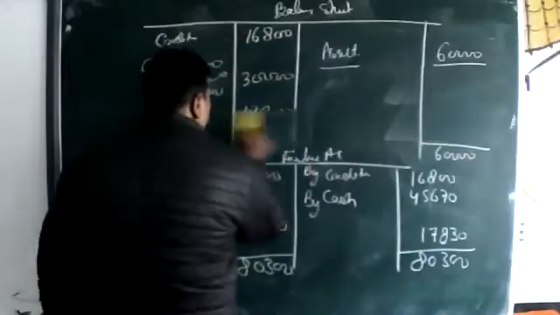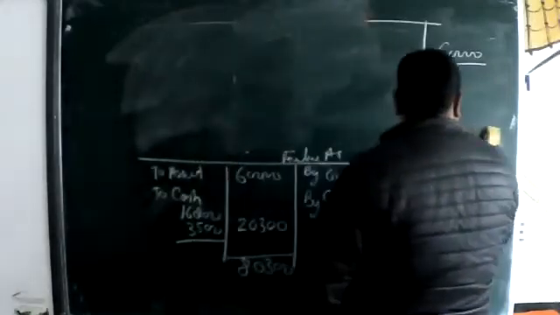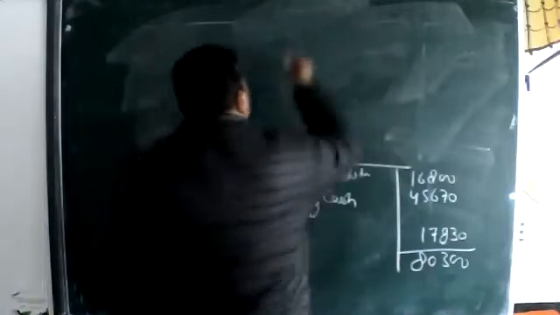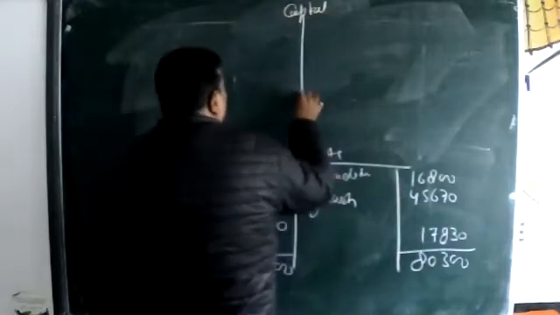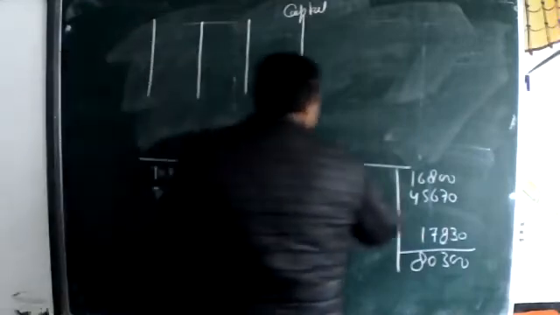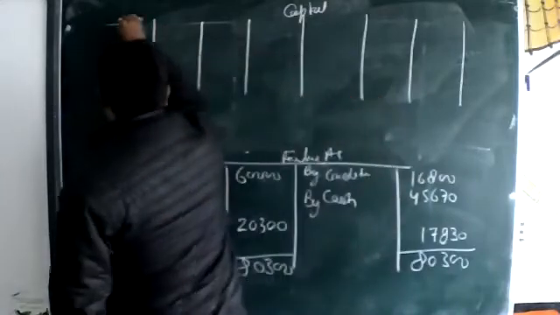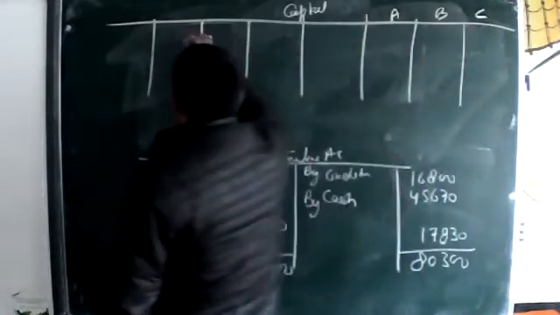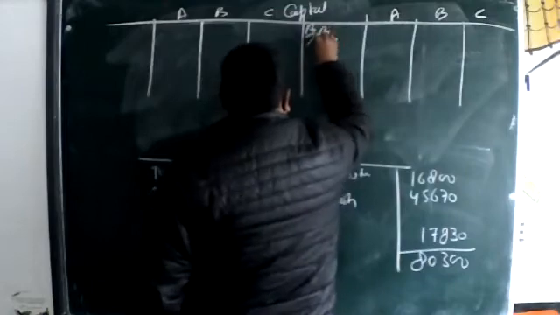Okay, now we are going to make the capital account. Just see how we are making the capital account. Nothing new, but we are solving this question, and now all the things go forward. Okay, beta, let's see the capital account. There are three partners, A, B and C.